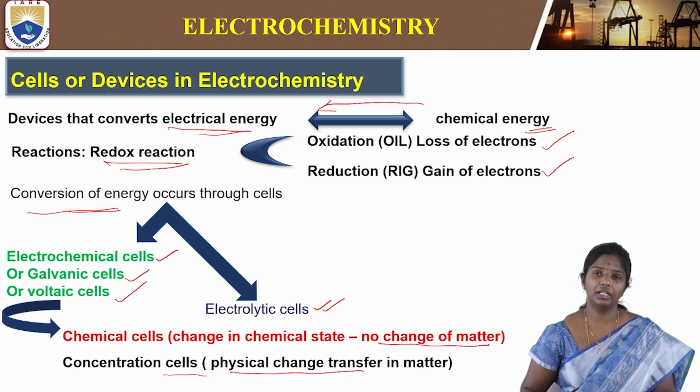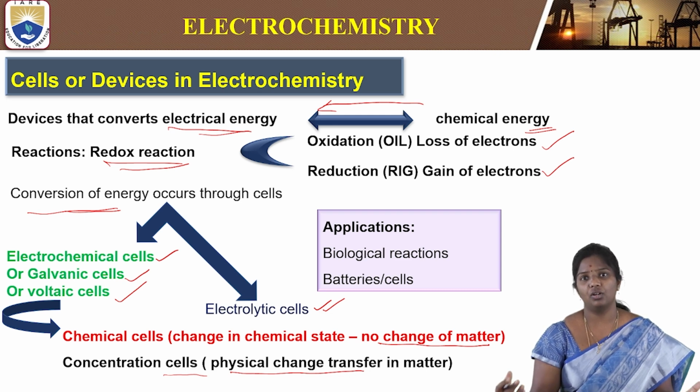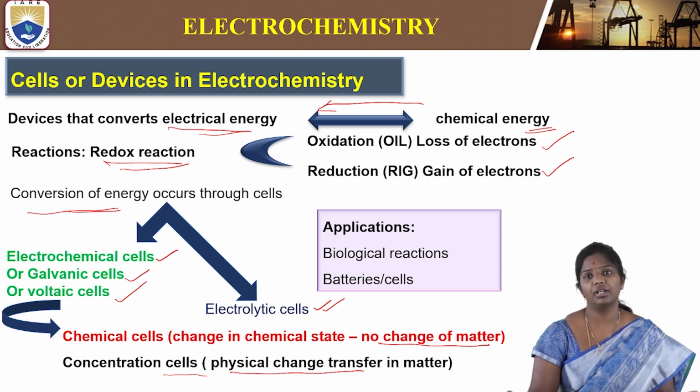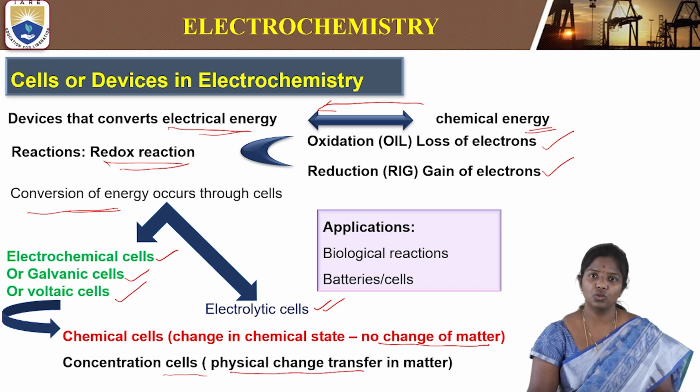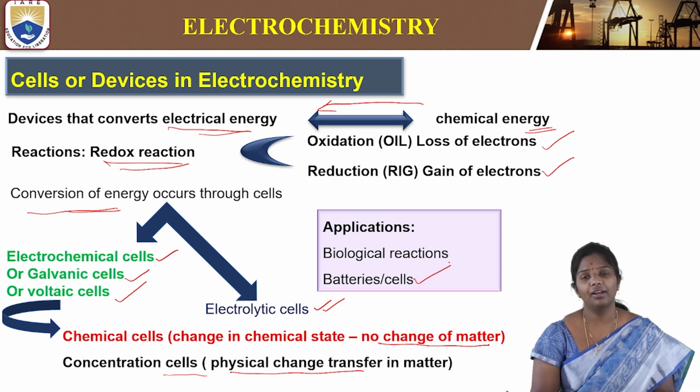We will see in detail how these are used in applications. For example, our biological system has redox reactions going on, so they are applied in biological systems also. Another application is batteries or cells, wherein oxidation and reduction reactions take place during the discharge and charging process.